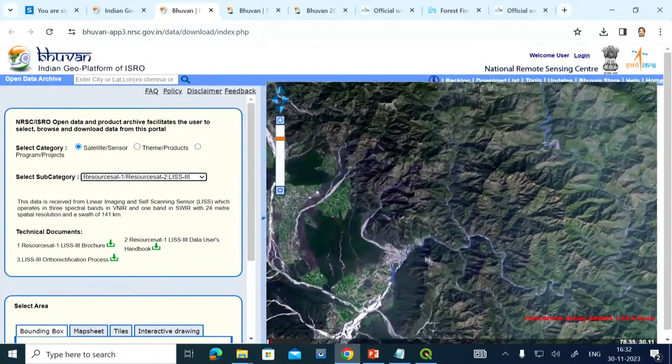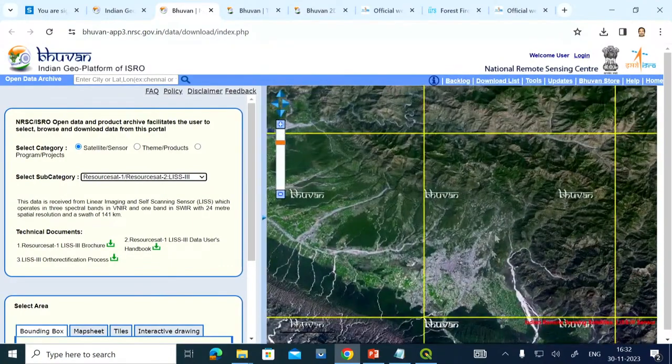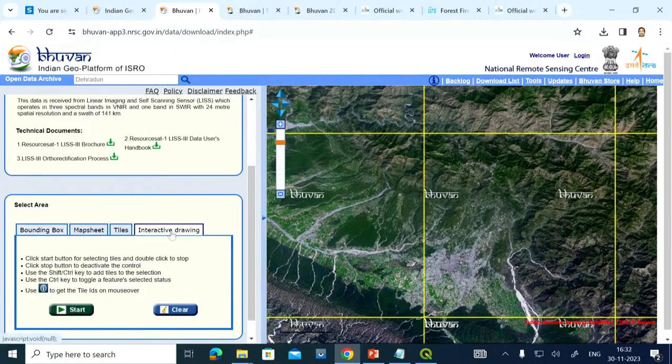This is your Haridwar region and this is your Dehradun region here, or you can just search it from here, Dehradun, and then it will search the place for you, and that same can be displayed over here.